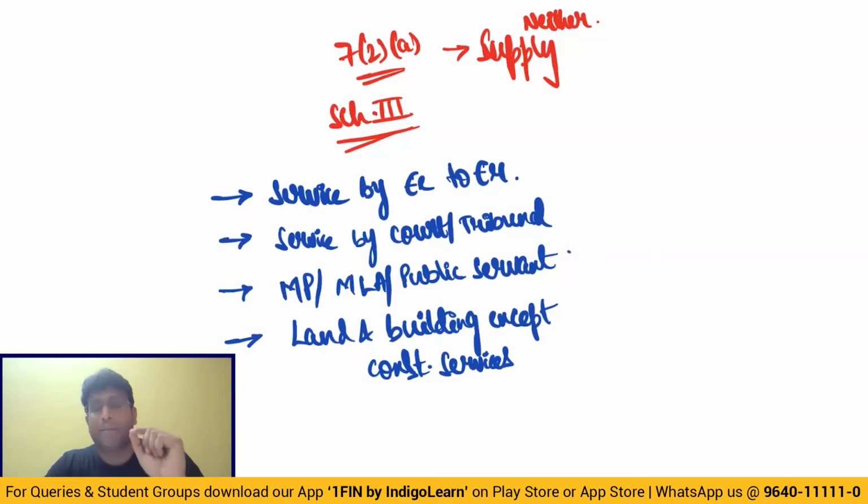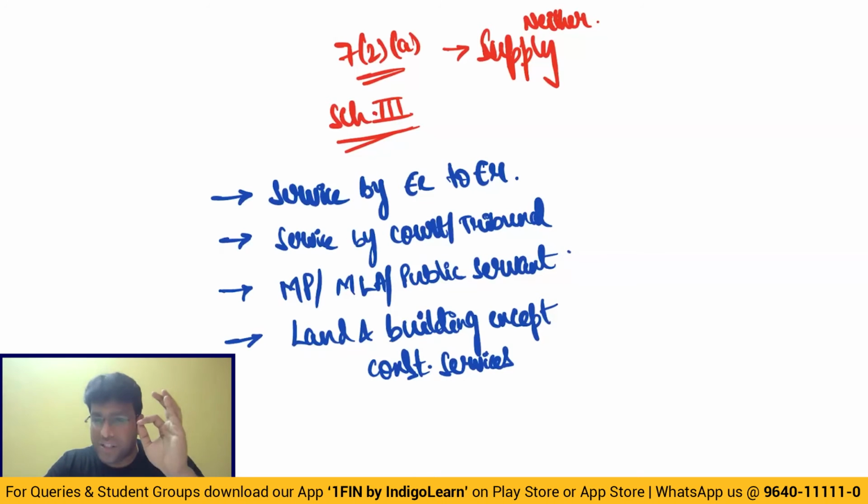GST will not apply only in one case. I repeat once again, my dear friends, GST will not apply only in one case. That one case is a case where entire consideration is received after issuance of occupancy certificate or completion certificate by the competent authority.